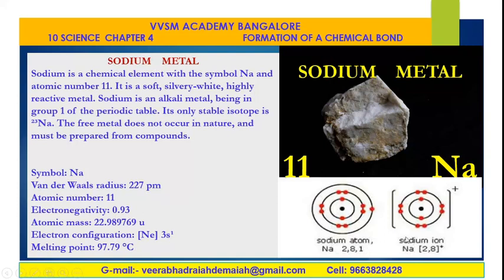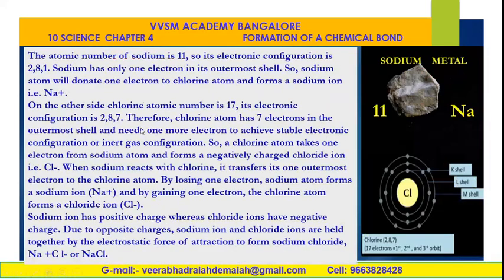It loses its electron when it transfers from one atom to another atom, then it will give sodium plus ion, 2, 8 plus ion. The atomic number of sodium is 11, so its electronic configuration is 2, 8, 1. Sodium has only one electron in its outermost shell, so the sodium atom will donate one electron, or transfer one electron, to chlorine atom to form a sodium ion.